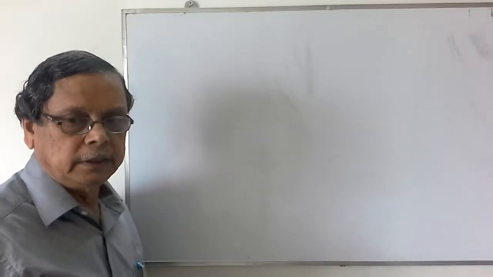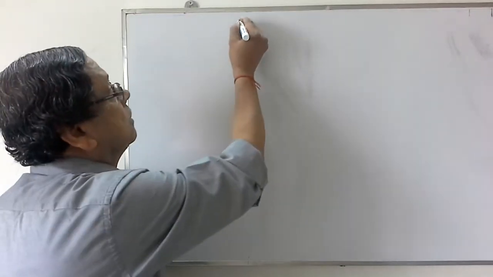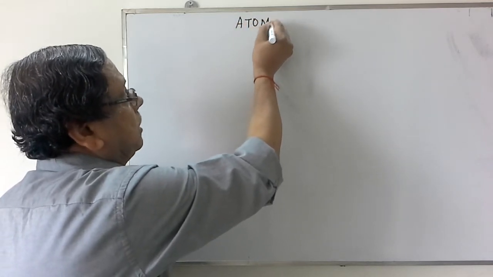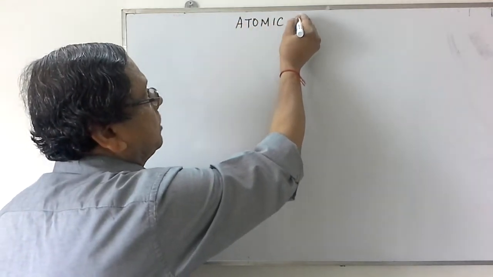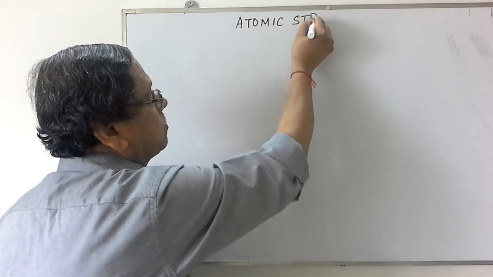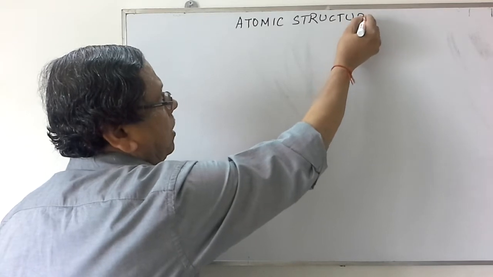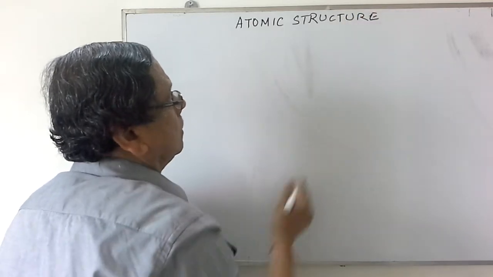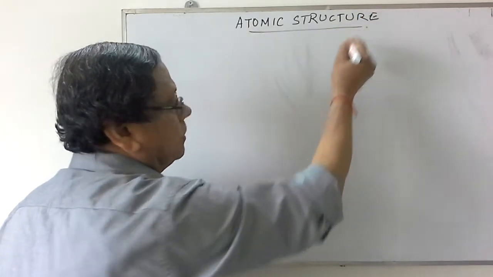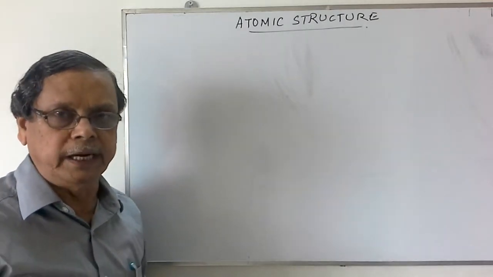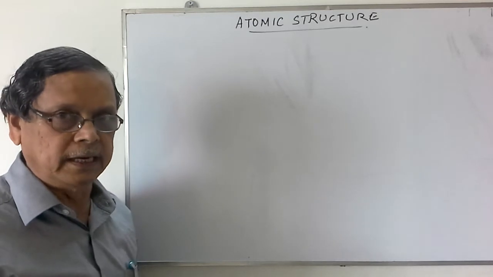Welcome back to the topic on atomic structure. So we are studying this atomic structure. With respect to this atomic structure, we have studied the Thomson model, Rutherford's model, and then the various other concepts like Planck's quantum theory, black body radiation, the photoelectric effect, etc.